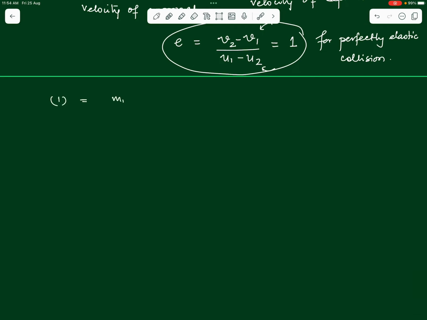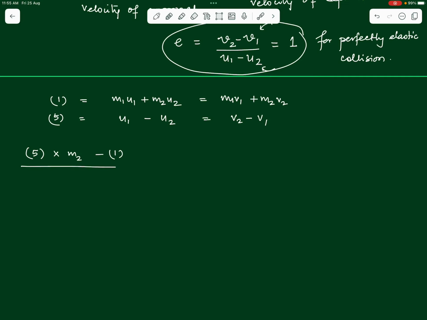The first equation is m1 u1 plus m2 u2 is equal to m1 v1 plus m2 v2, and the fifth equation that we have obtained is u1 minus u2 is equal to v2 minus v1. So, we first take equation number 5, multiply it with m2, and from that we subtract equation number 1 and see what we get.